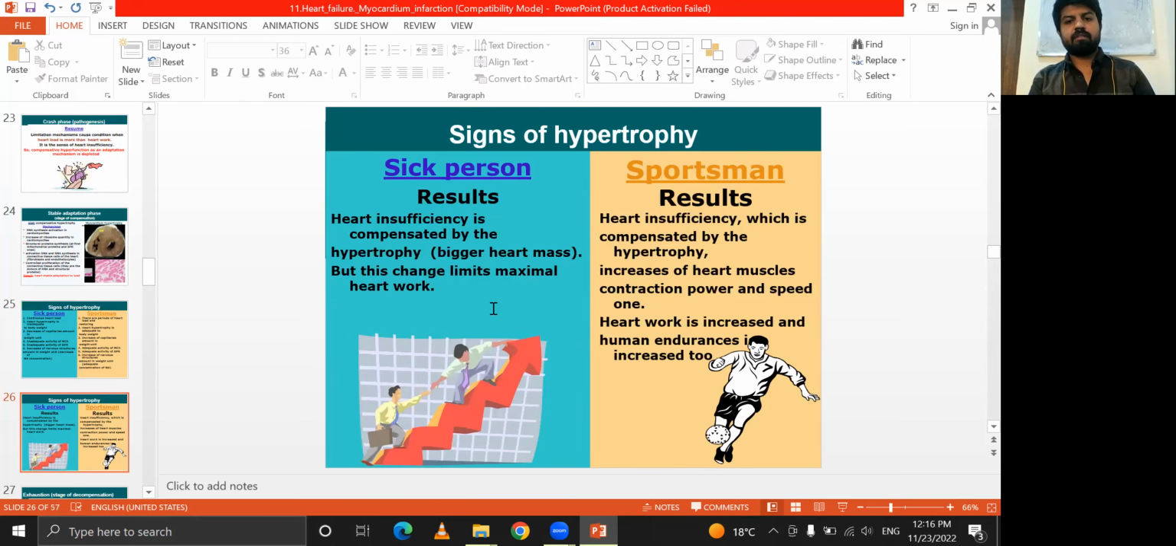Heart insufficiency is compensated, and the heart insufficiency in the sportsman is compensated by the hypertrophy, increase of heart muscle contraction. I told you earlier, it is about the endurance of your heart, meaning how much load is borne by your heart muscles.